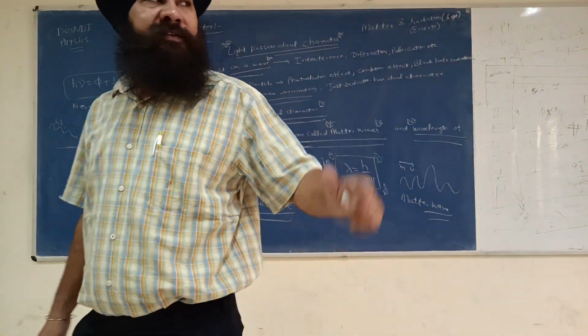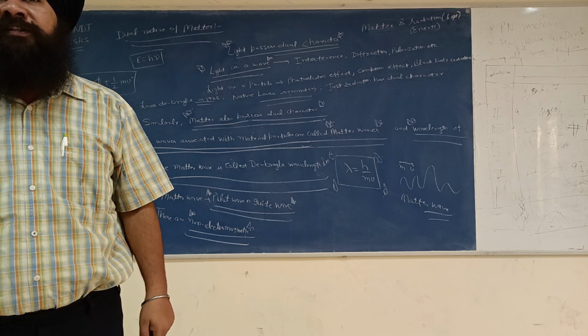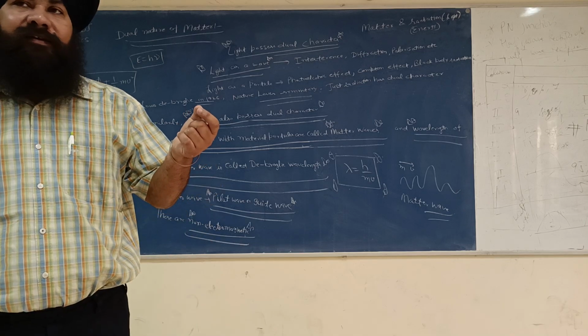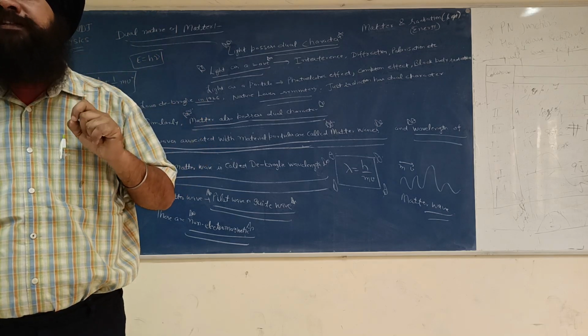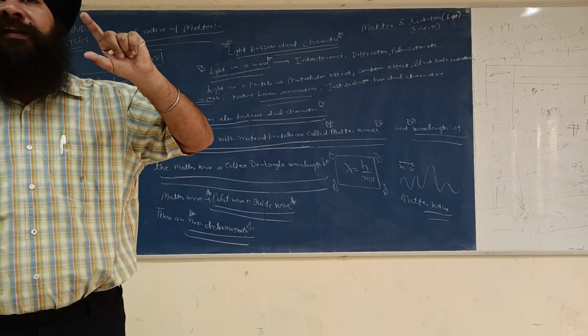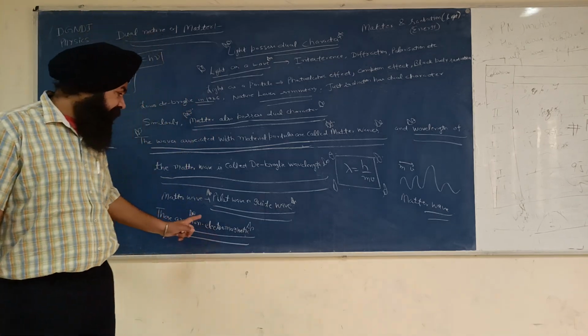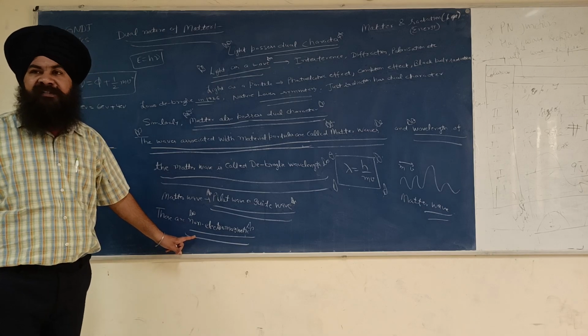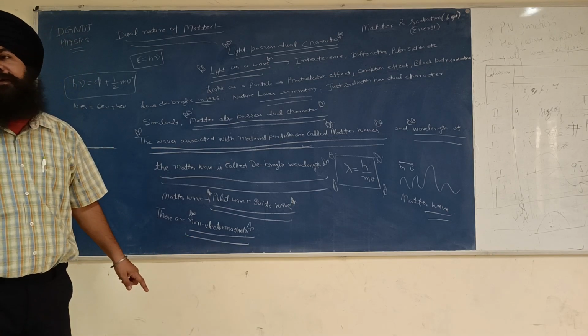Electromagnetic means, see, ordinary light is an electromagnetic wave. In this, the electric field and magnetic field are perpendicular to each other, and they oscillate in a direction perpendicular to the direction of propagation of the wave. But these are non-electromagnetic. It simply means that it does not contain the electric field vector as well as the magnetic field vector.